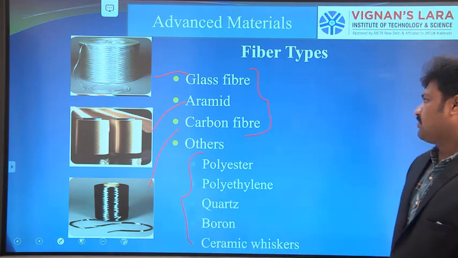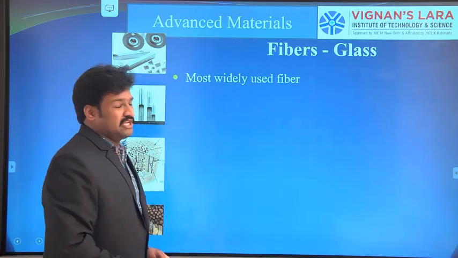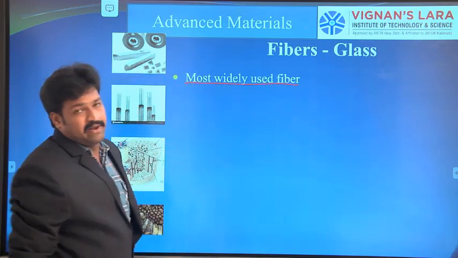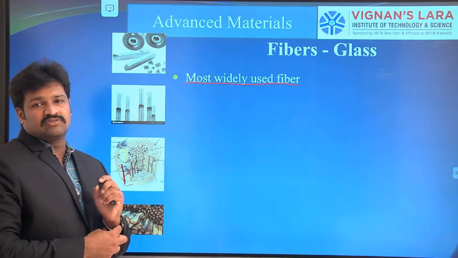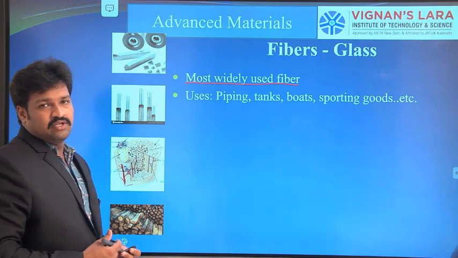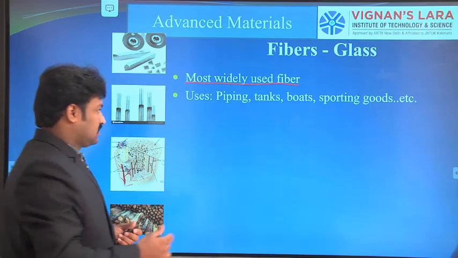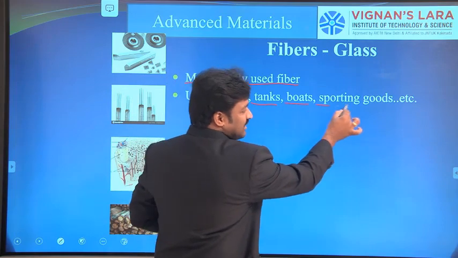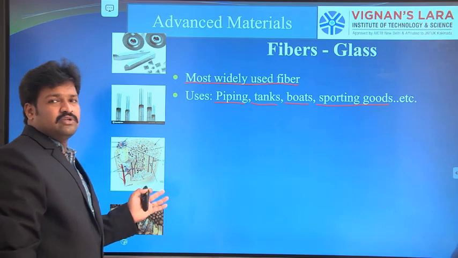So now we will discuss glass fibers. Glass fibers are the most used fiber. Many applications and many components are prepared by means of glass fibers. Why? Because they are very cheap compared to other materials. Glass fibers are used for piping, pipes, tanks, boats and some sporting goods, etc.